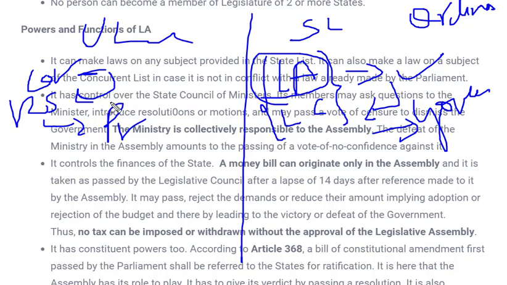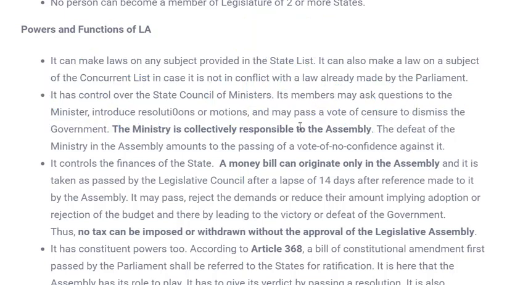And what is the other case? The other case could be just the reverse of it. If the bill is initiated in Rajya Sabha over here, it will be passed to Lok Sabha and then to the President. And over here, if the bill is introduced in the Legislative Council, it will pass to the Assembly and then to the Governor for giving their assent. Now, the problem arises when, or what is the difference between proceeding of an ordinary bill in the case of union and states? Let's see this very carefully. This is very important over here.